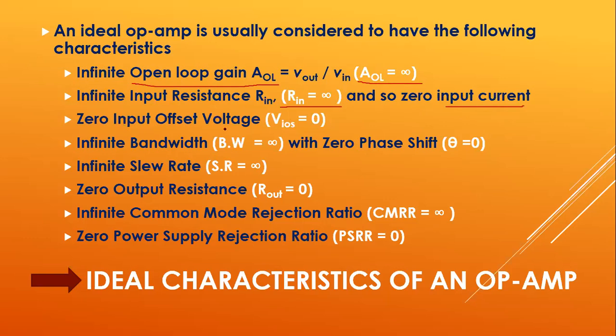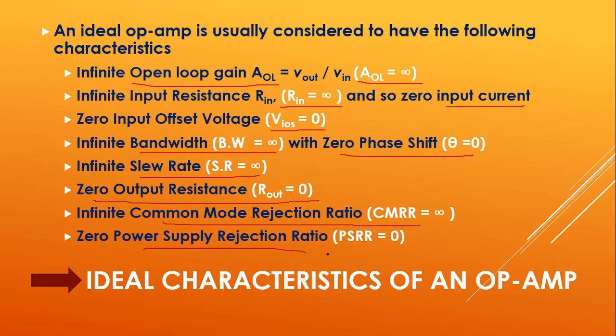Next, input offset voltage, which is denoted as VIOS, is ideally equal to 0. Next, bandwidth is infinity with a 0 phase shift, that is theta equal to 0. And slew rate is infinity. Output resistance is 0. And common mode rejection ratio will be infinity. And power supply rejection ratio is 0. So these are the parameters or the characteristics that we have seen here.